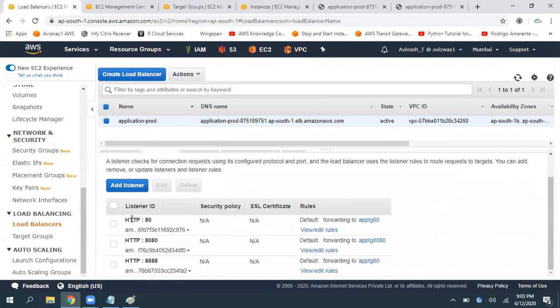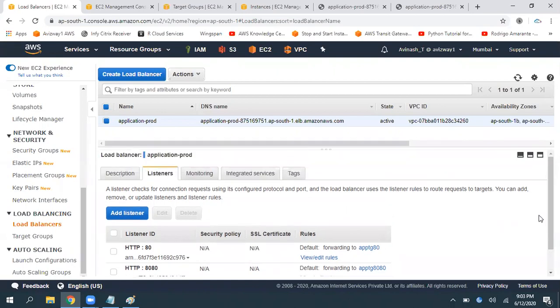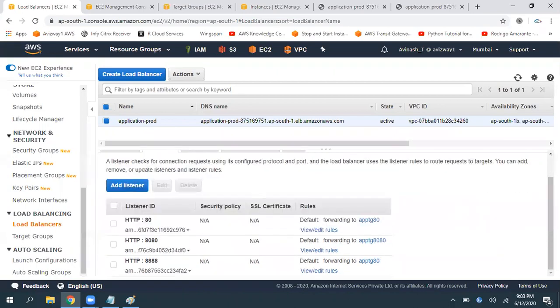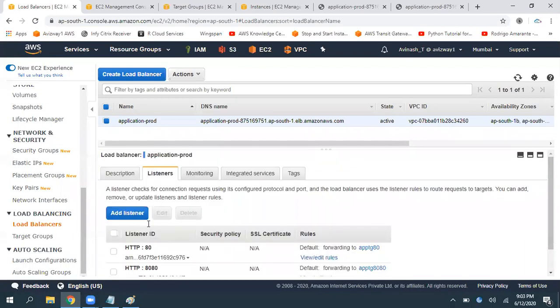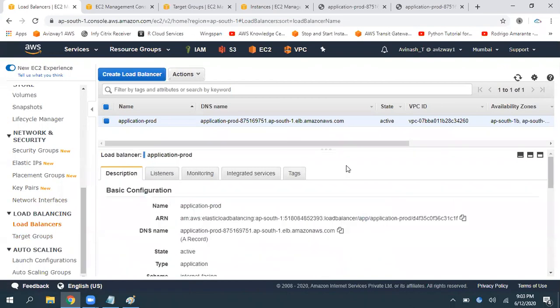As we are using HTTP, the SSL certificate and security policy are not applicable. This is one of the very common things we are going to perform in our day-to-day activities. You're going to get a lot of requests related to this: creating a target group, adding that, redirecting it. We are going to perform that.